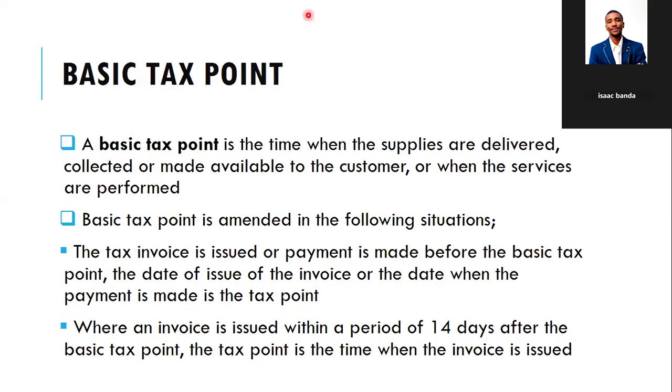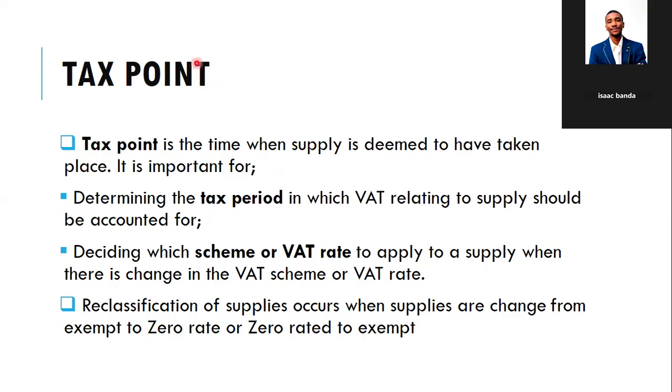Then there's also what is called the basic tax point. The basic tax point is the time when the supplies are delivered, collected, or made available to the customer, or when the services are performed. So the tax point is when the sale or the supply is deemed to occur.